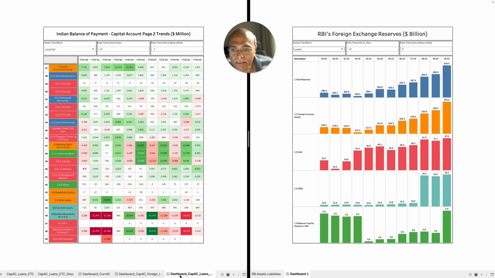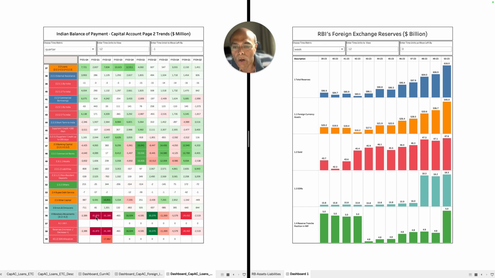And then in the third sheet, we have errors and omission. Errors and omission anyway is a line item basically to make up the numbers if there are some errors. And then the monetary movement, because this table has to add up to 0, right? So whatever is positive or negative which has been left out has to be contributed through this number, which is the negative of the increase of foreign exchange. Let me explain again. If this monetary movement number is negative, it means foreign exchange has increased. If it is positive, it means foreign exchange has decreased.